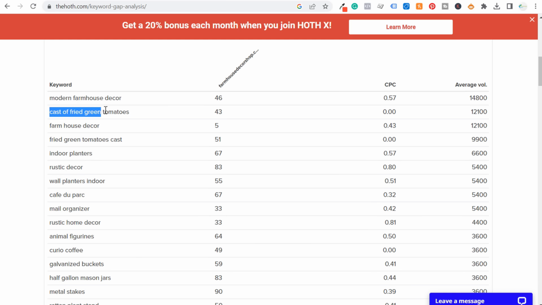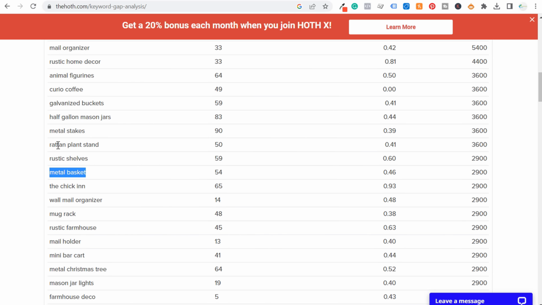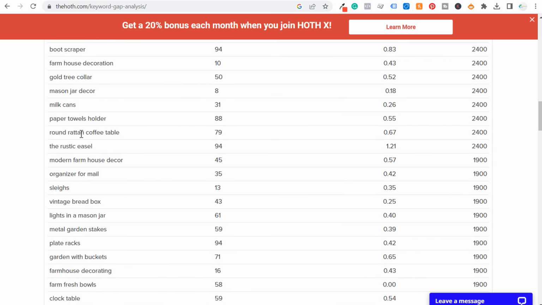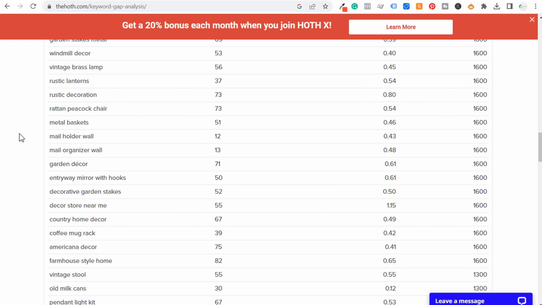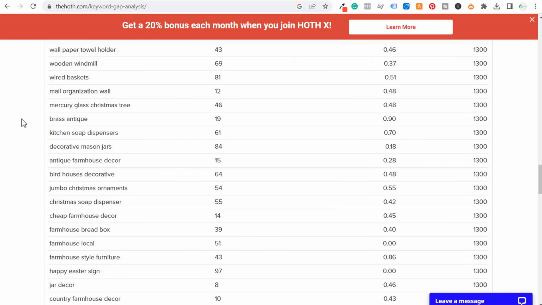Now you're going to see things here that may not be completely related to your website, so don't focus on those, but look at some of the other keywords here. So metal baskets, half-gallon mason jars, galvanized buckets. So as we scroll down here, you can find a ton of different keywords. And what I like about this tool is these are some really unique keywords that aren't just completely things like farmhouse wall decor or farmhouse wall art.